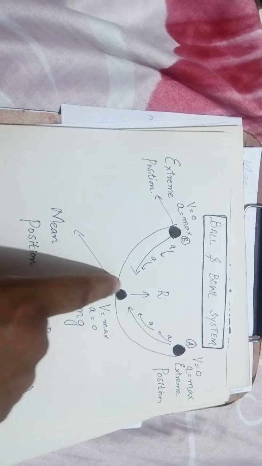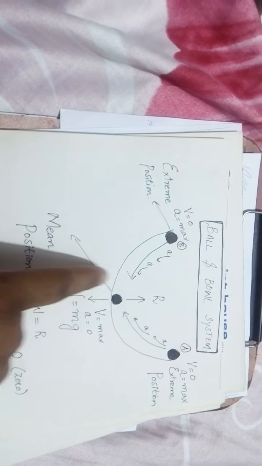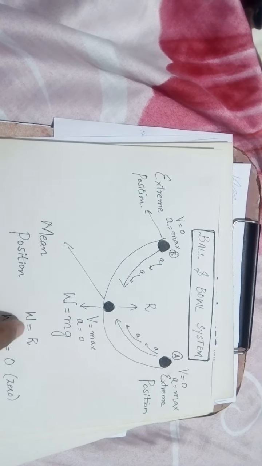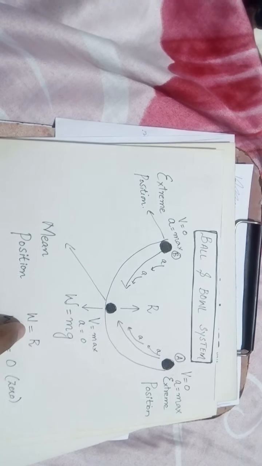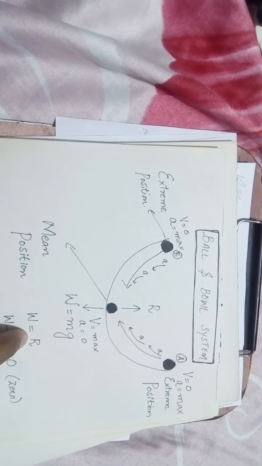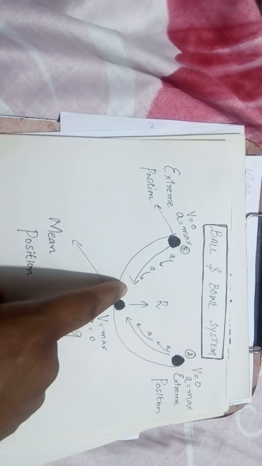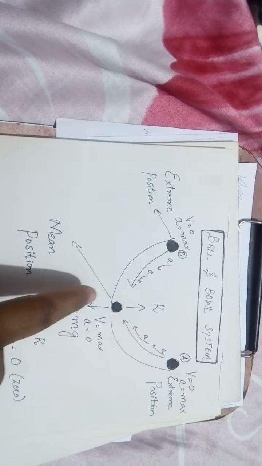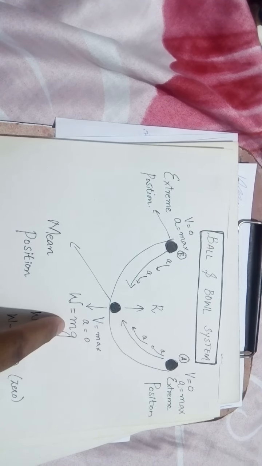In this position, the reaction force and the weight of the ball are equal, that is W equals R. R is the normal reaction force, which is in the upward direction, and the weight of the ball is in the downward direction.